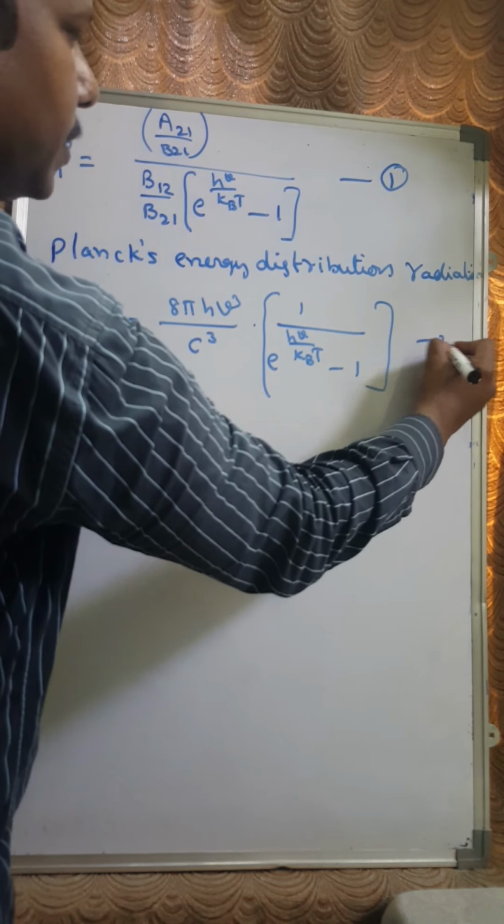let us assume this is equation number 1, this is equation number 2.